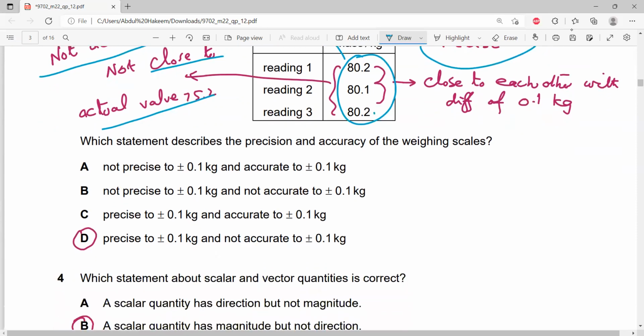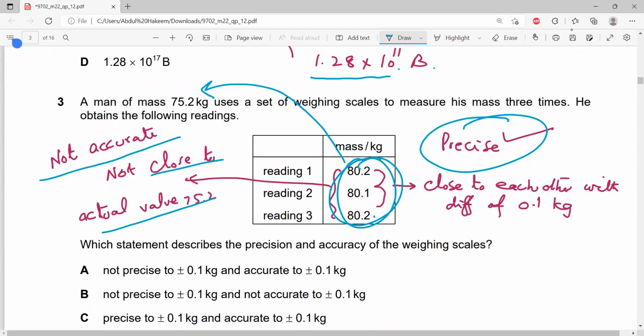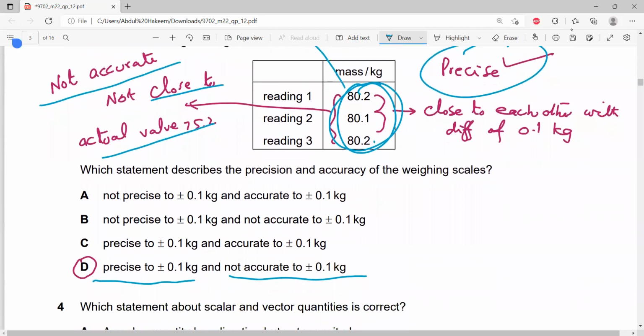So the answer is D. Yes, there is a precision of plus or minus 0.1 kilogram, because the readings are very close to each other within a difference of 0.1, and they are not accurate because the difference between 75.2 and 80.2, 80.1 is not 0.1, it is larger than this. So the readings are not accurate but precise. So D is the answer.